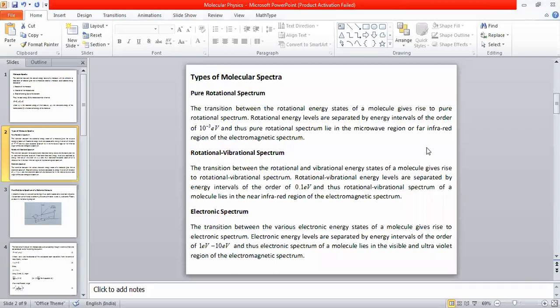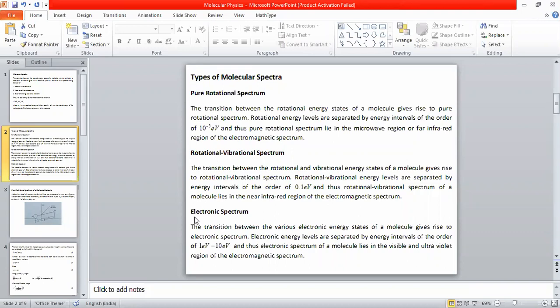I have already told you, but I would like to mention once again: because of three types of energy, we have three types of spectrum. The first one is pure rotational spectrum. The second, as I told, is that there is no pure vibrational spectrum; we will discuss why, but we observe rotational vibrational spectrum instead.